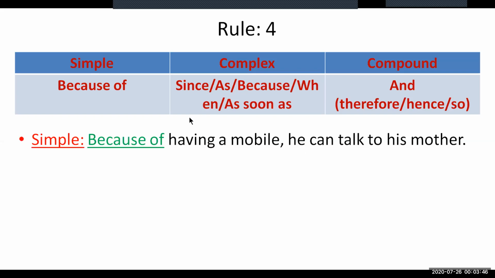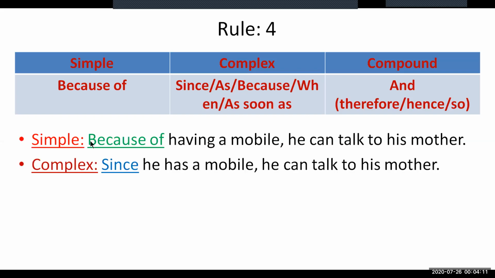Then the tense of the sentence is to be determined. You can see that I have used the verb structure can talk in the main clause. So we can guess that this is in present indefinite tense. To use present indefinite tense with the verb have, we need to use the singular form with the third person singular subject he. So, he has a mobile. That is the clause, and use since, as, or because at the beginning. Since he has a mobile, he can talk to his mother.